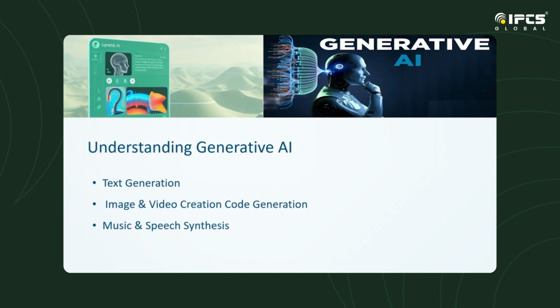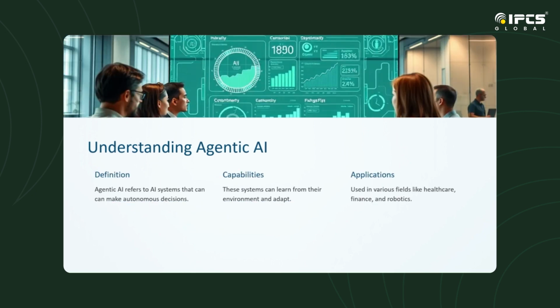So we can say, with applications we all know: chatbots, ChatGPT, DeepSeek. These are all text generation AI. And image and video creation that generates video synthesis, and code generation. It will assist programmers with debugging. For music and speech synthesis, we already discussed. These are the generative AI examples we are using in real time in day-to-day life.